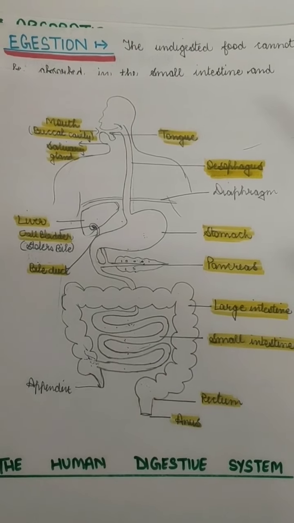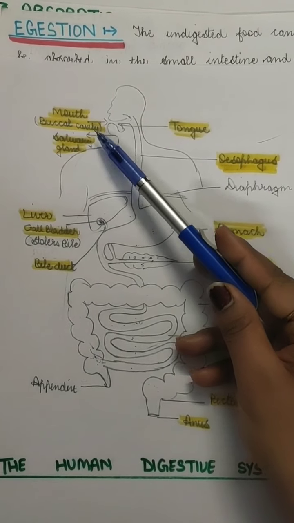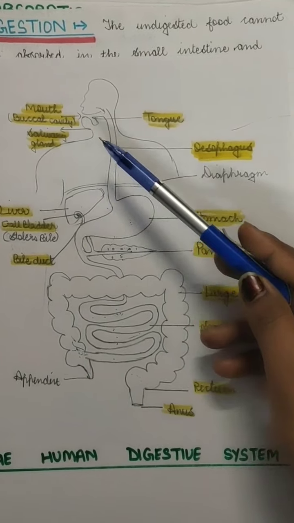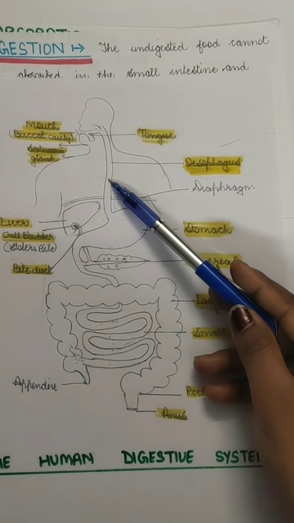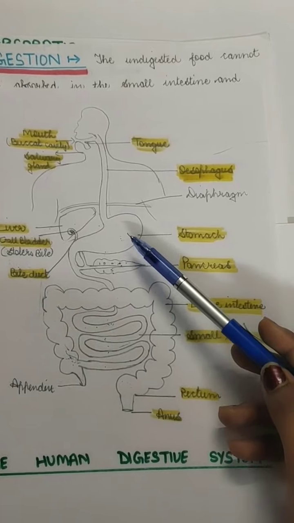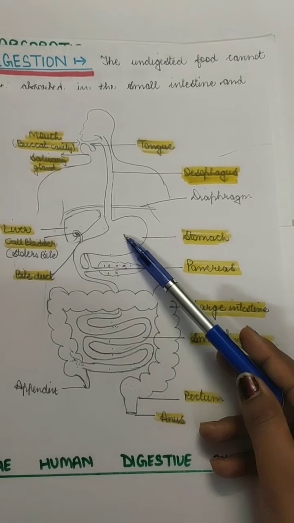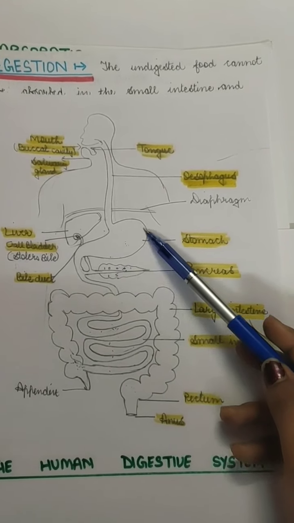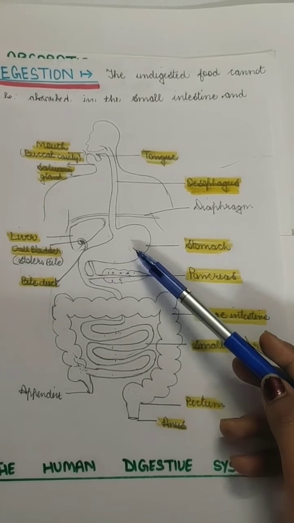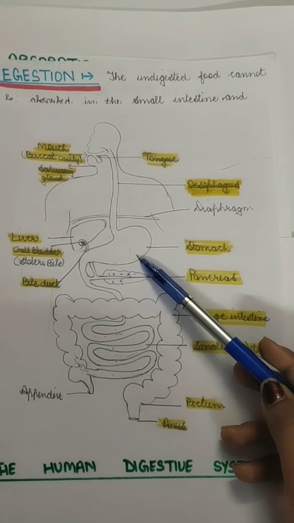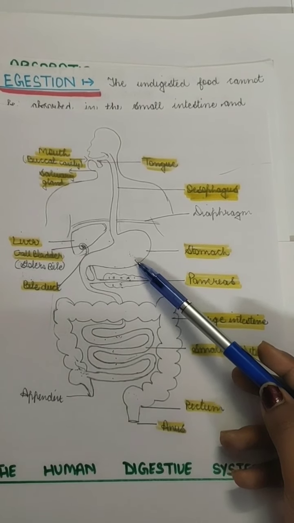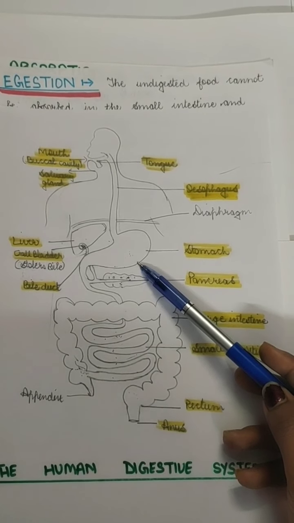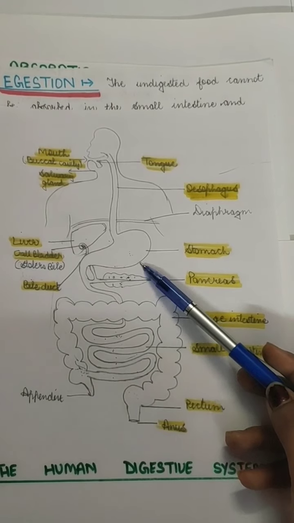The important organs are the mouth, that is the buccal cavity, which also has salivary glands which secrete salivary amylase, and then the esophagus, which has peristaltic movement which pushes the food to the stomach. The stomach produces three juices: HCl, pepsin, and mucus. Mucus helps in the protection of the stomach wall from the acid. The acid helps to kill bacteria, and it also makes the food acidic, which is needed by the pepsin. Pepsin can only act in an acidic medium, and it breaks the protein into amino acids or peptides.